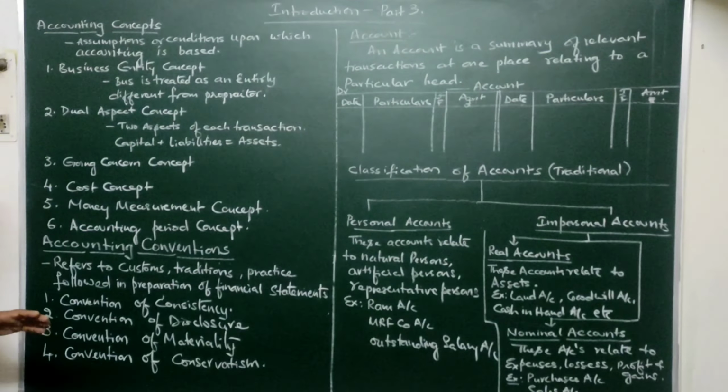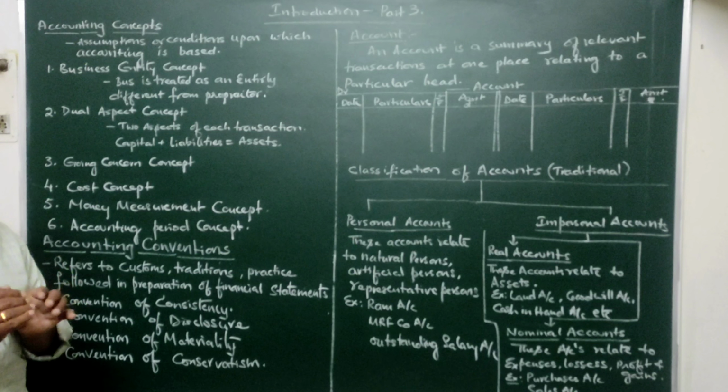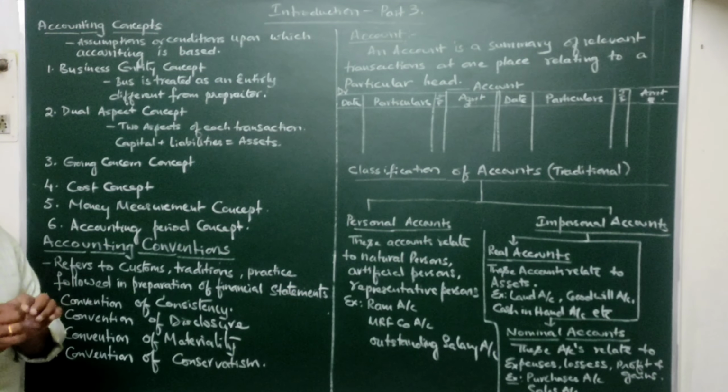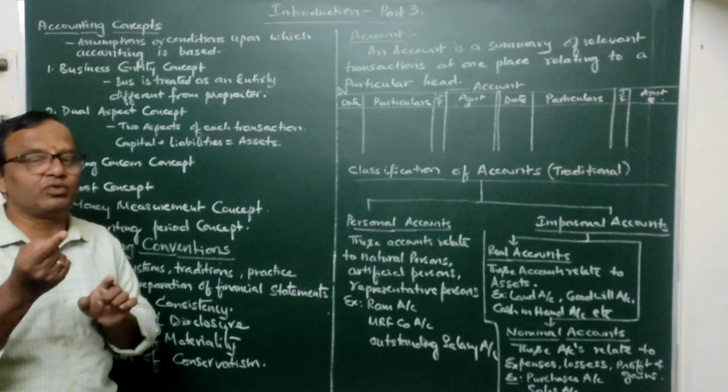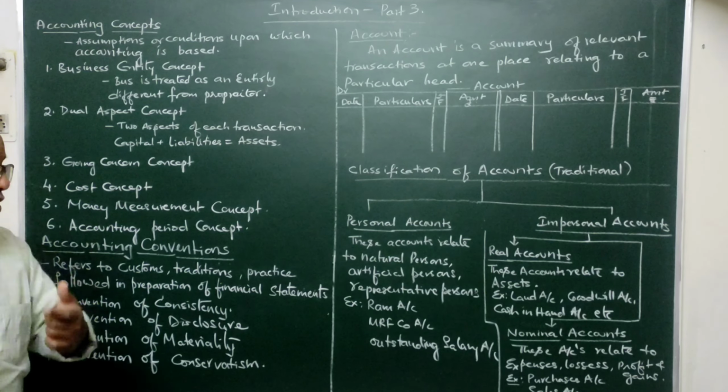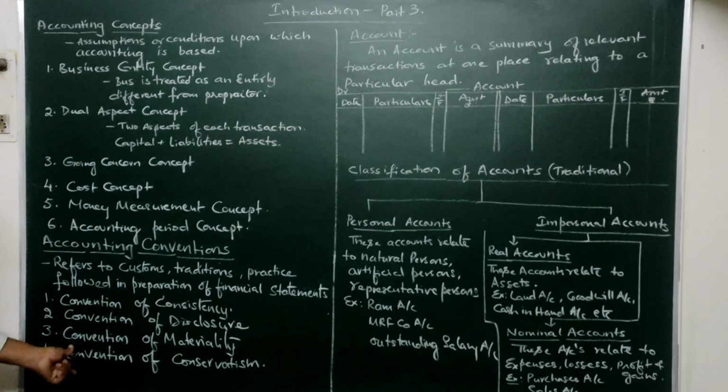Similarly, for unrealized profits he should not recognize them in the books of accounts. In other words, for an income which is not received, he should not record it as if he has received it. But for a known expenditure to be met in the future, he should create one provision for that. So this is about this particular convention of conservatism.